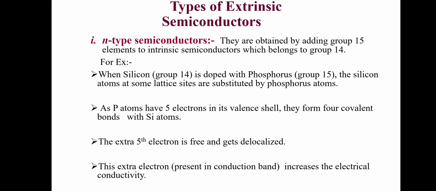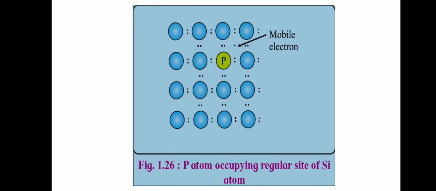one electron is extra, and that free electron is localized. As we can see in this diagrammatic representation, silicon is replaced by phosphorus.